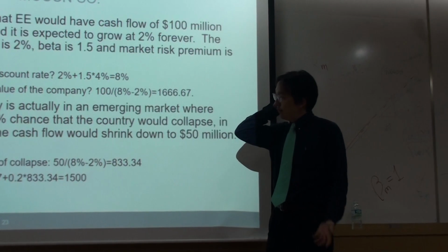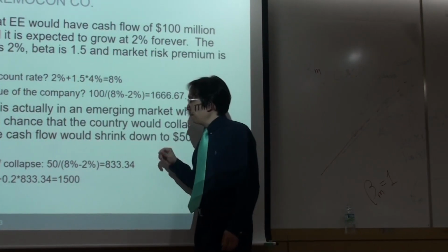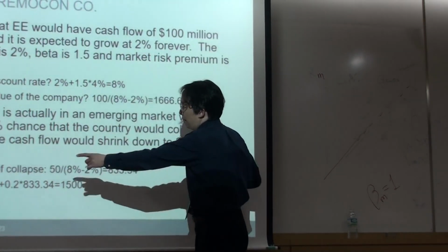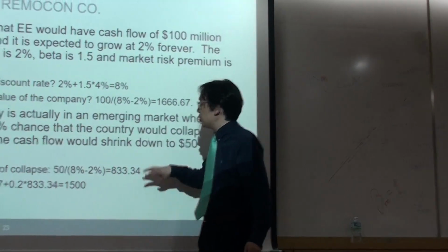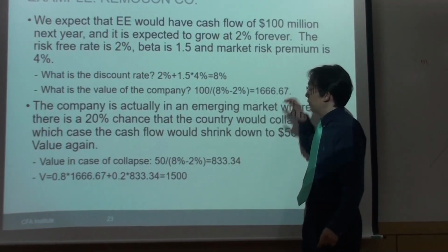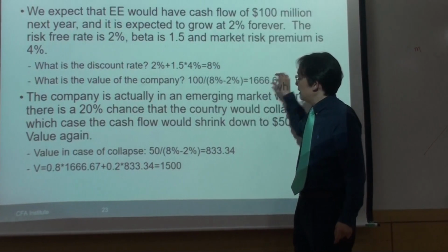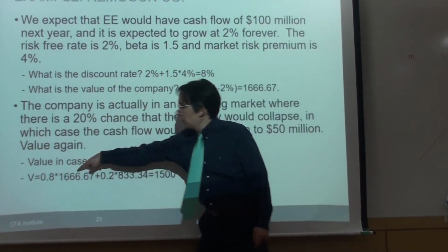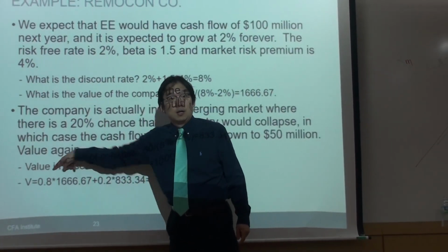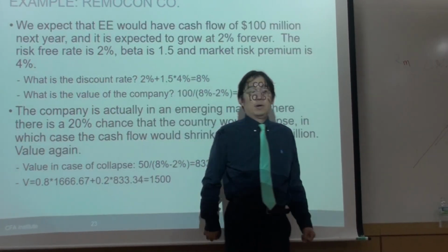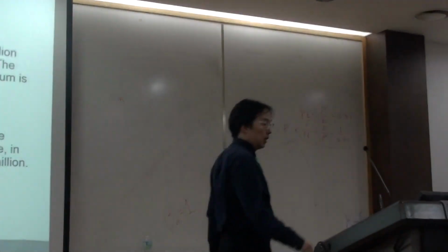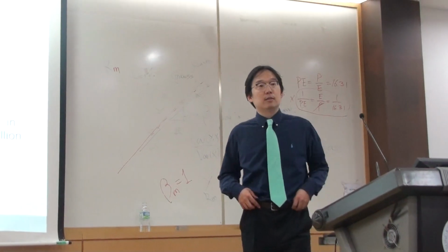Now, what's the fair value of your company? Well, the probability weighted average of your values in each different case. Up case and down case, those cash flows, and probability, and sum it up. So 1500 is the fair value in this case.